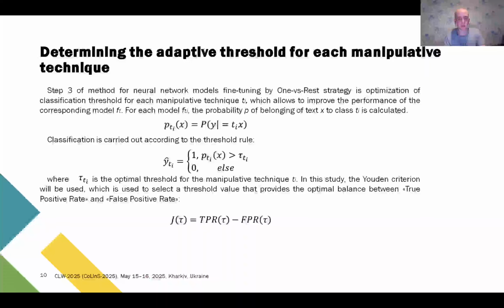To get the best results, the threshold is not chosen arbitrarily. It's optimized individually for each technique. This is done using the Youden criterion, which helps to find the threshold value that best balances the true positive rate and false positive rate. This step is crucial for improving model accuracy and reducing false alarms.